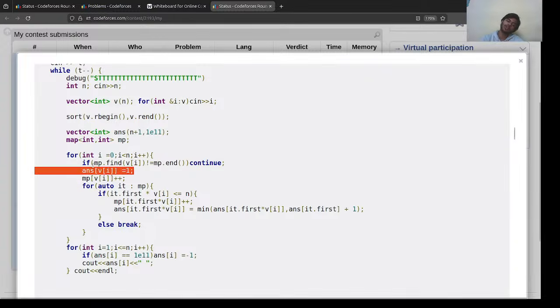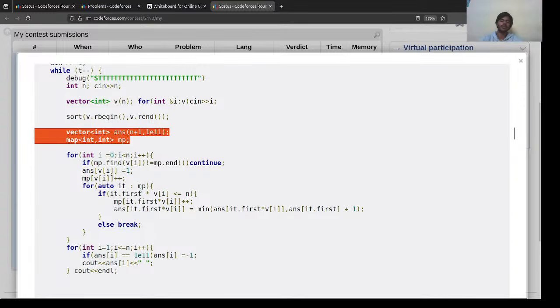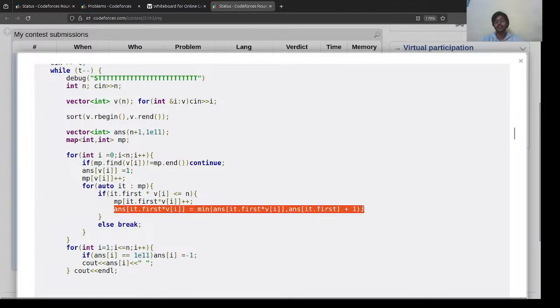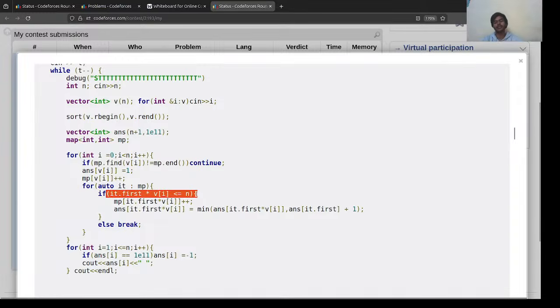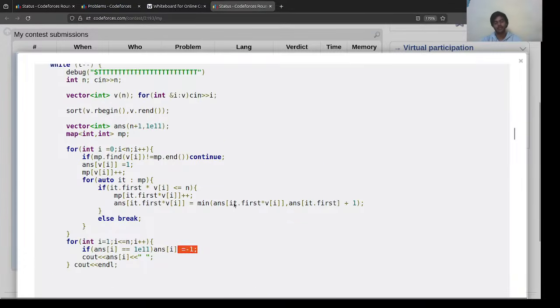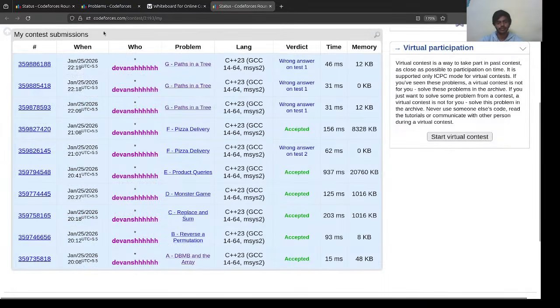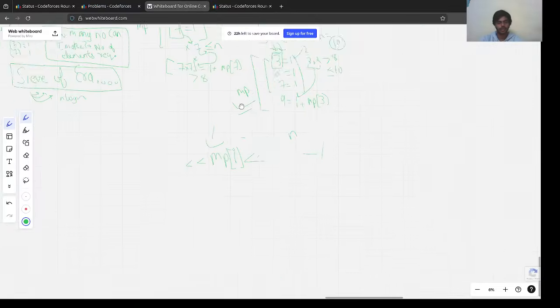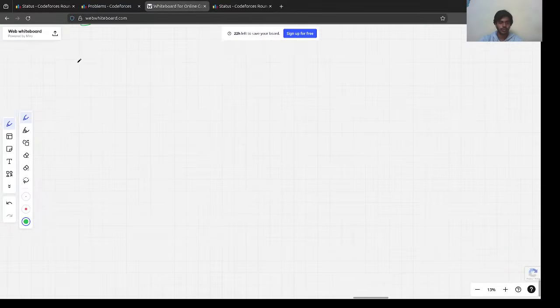What I did was to store it. I also kept this answer vector just to keep it. We can keep this as single, but yeah, just for my convenience. And this answer, we check the current answer and the answer we are pushing, which one is the minimum we are pushing, so keeping that into the answer vector, and then again it dot first is less than equal to, and the same thing as I told, right? And if it's present then we are going to print it, otherwise we are going to print -1. So this is the entire solution. Hope you guys got it. Let's move towards the solution for F.